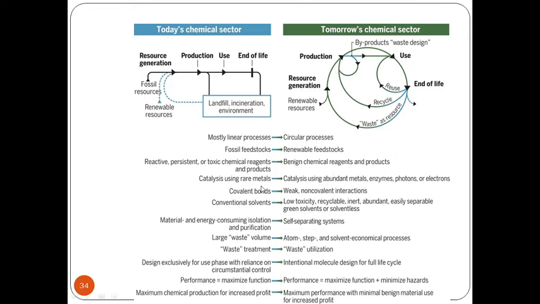In conventional chemistry, catalysis uses rare metals. That means we make use of palladium and platinum. In green chemistry, catalysis uses abundant metals, enzymes, photons or electrons. That means abundant materials like iron can be utilized, as well as enzymes, photons and electrons, to push a reaction to the final product. In conventional chemistry, covalent bonds are broken to get the final product, whereas in green chemistry, weak non-covalent interactions can be utilized.